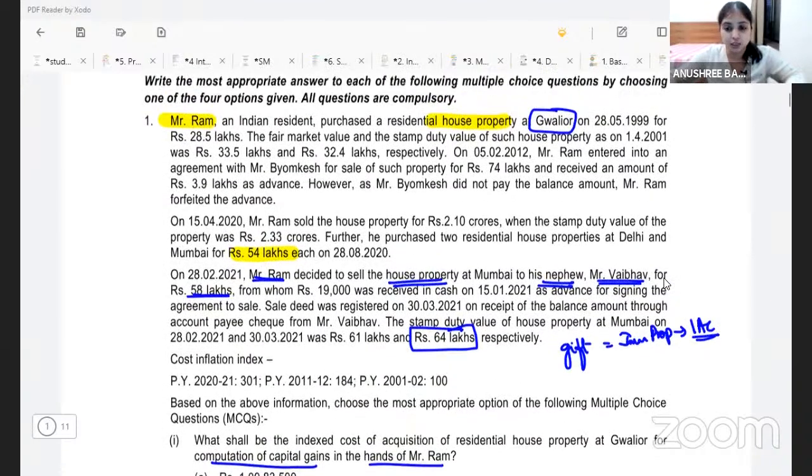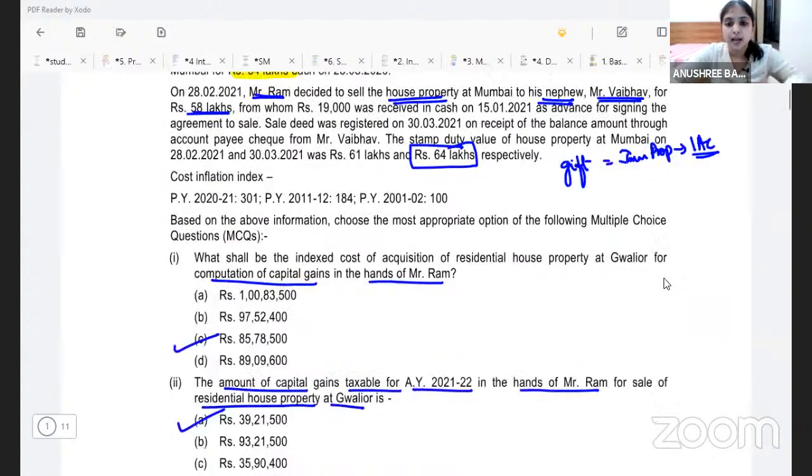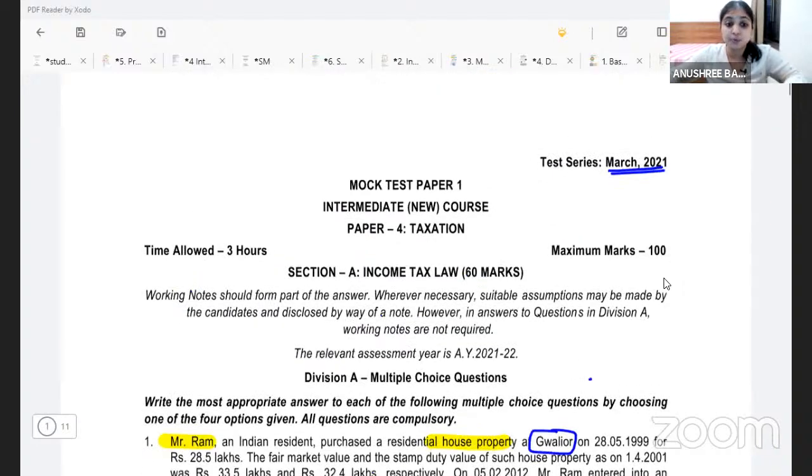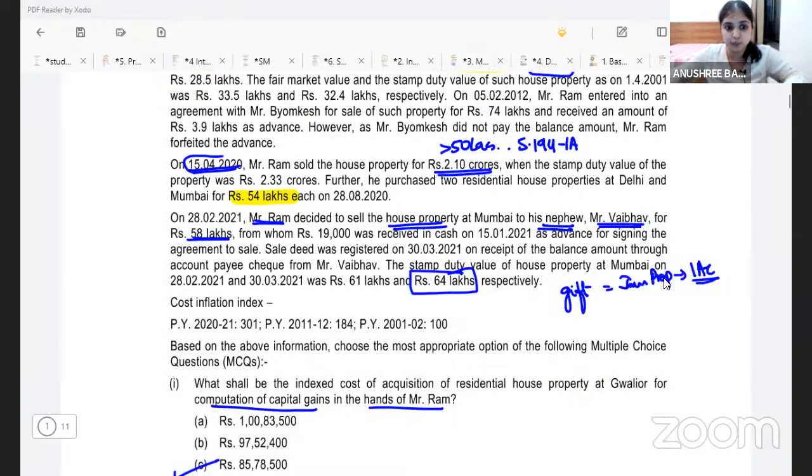First of all, Gwalior house. What was the full value consideration? This property was sold for 2.10 crores. Definitely more than 50 lakhs. So definitely section 194 IA will be attracted. When did the transfer happen? The transfer happened on 15th April 2020. This is not in the COVID period. COVID period, I told you, is from 14th May 2020. So this is before 14th May 2020, 15th April 2020. So you don't get the lower rate, full 1% tax will be deducted.